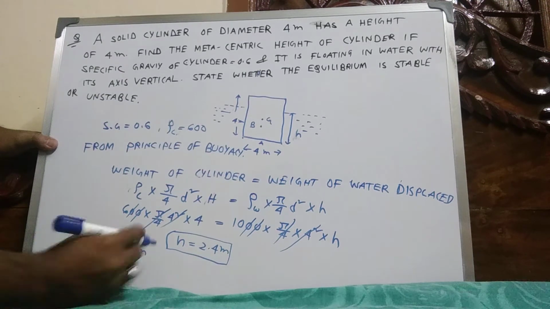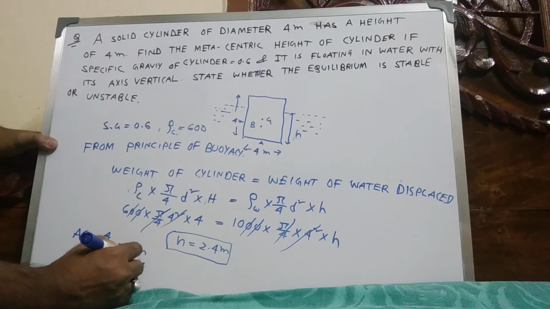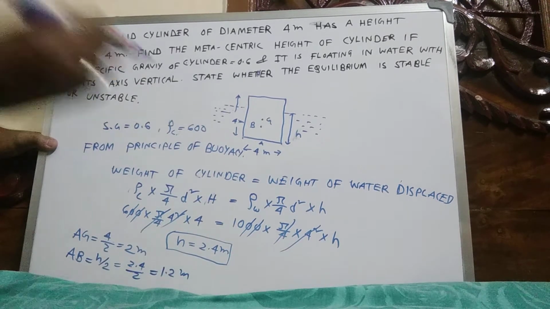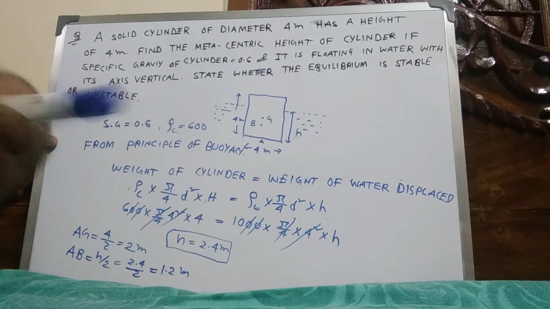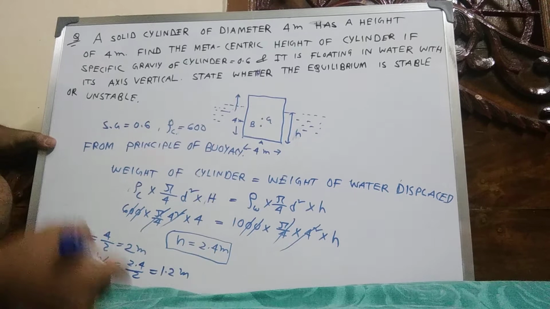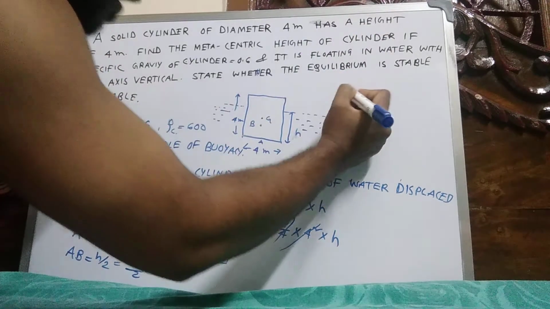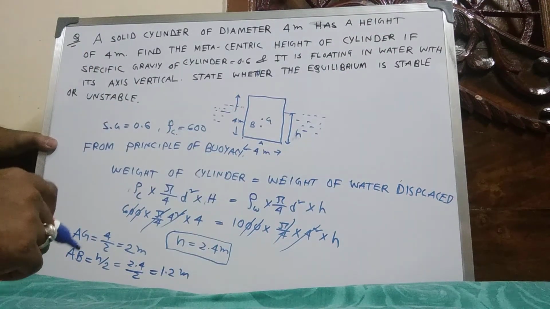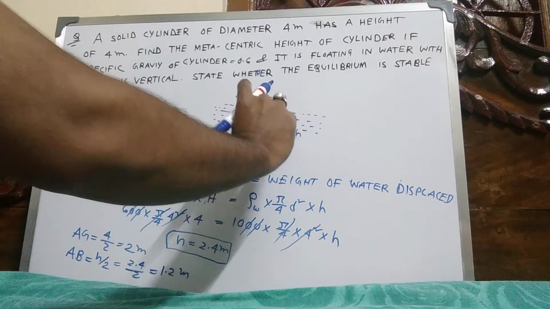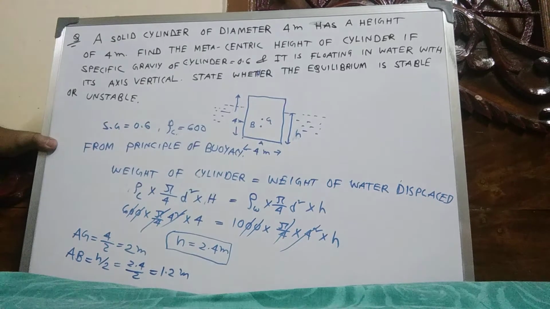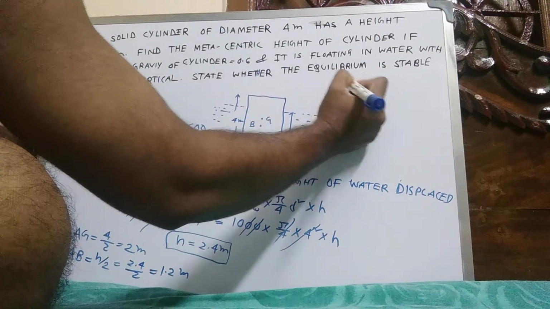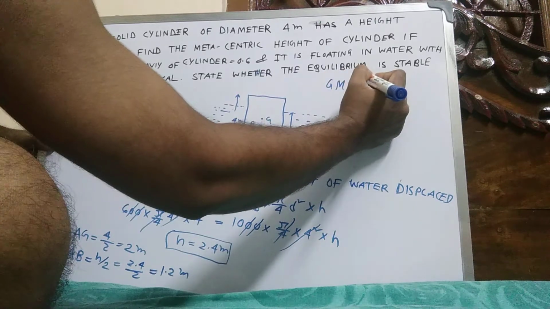H value is 2.4 by 2, means 1.2 meter AB value. Now we know, so BG value, this is AB, this is the AG, and so we know the metacentric GM equal to